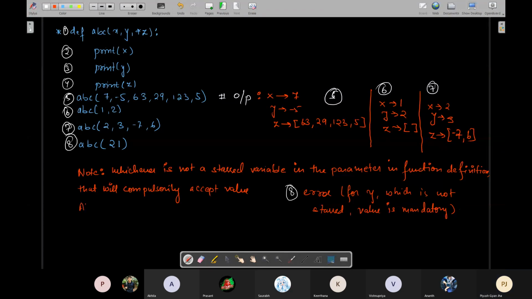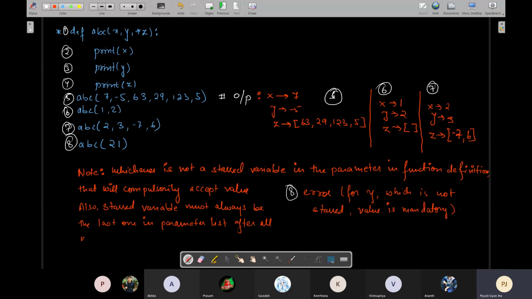Also, star variable must always be the last one in parameter list after all non-starred parameters.